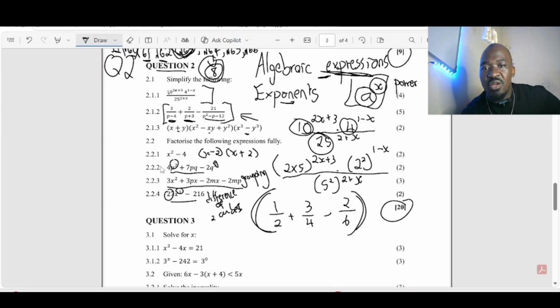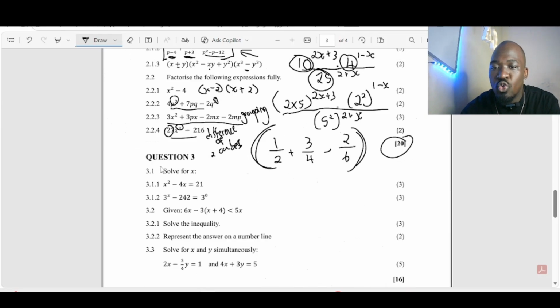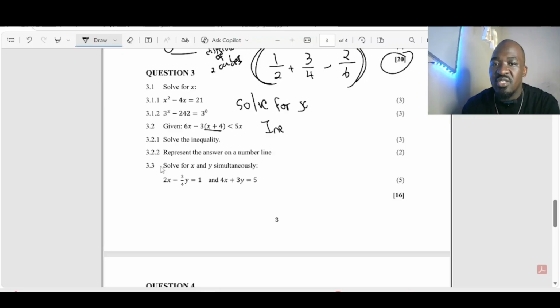Can you see I was breaking down question 1 and question 2. We're going to continue this video with part 2, understand? Because it's going to be long if I keep on breaking it down, even 2 questions, but you can simply see question 2, question 3, we had our solve for x here, and here we had our inequalities. Then we just had here our simultaneous as it's written there.